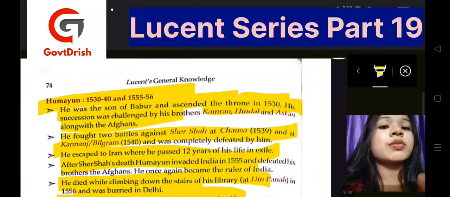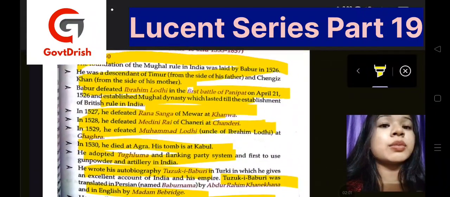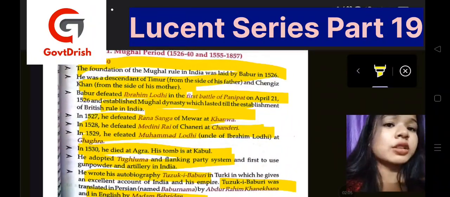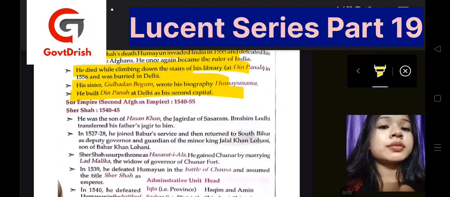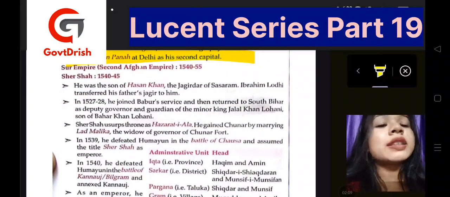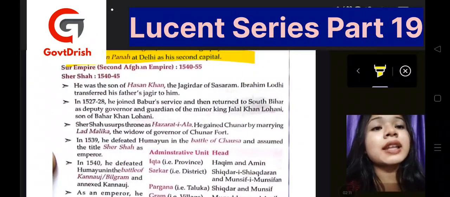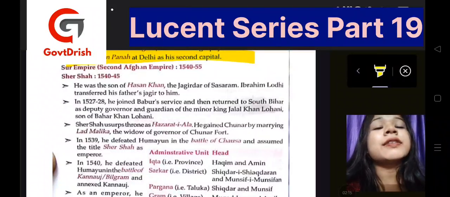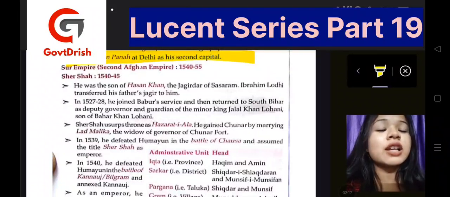So this was about Humayun, and earlier we learned about Babur and what battles he fought during his reign. Now we will know about the Sur Empire. That was the second Afghan empire, and its time period was 1540 to 1555. The first ruler of this period was Sher Shah, who ruled 1540 to 1545.